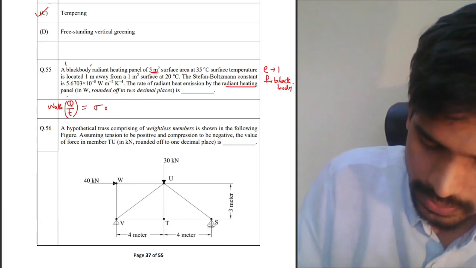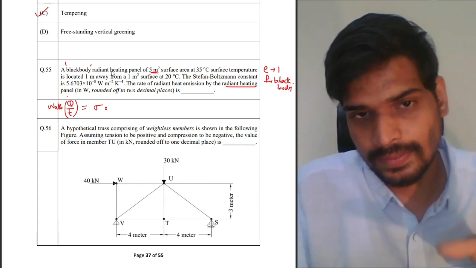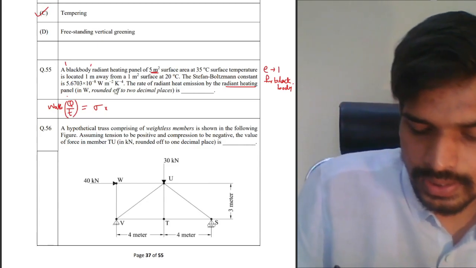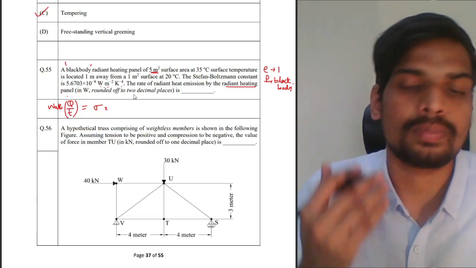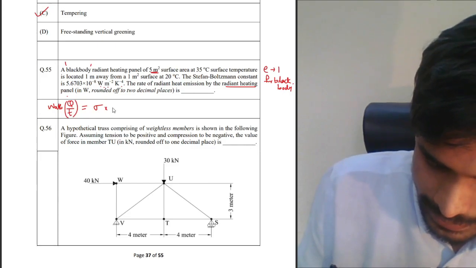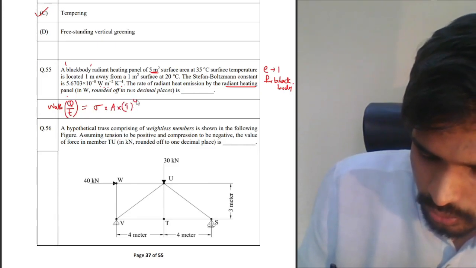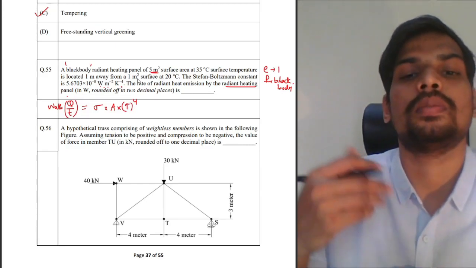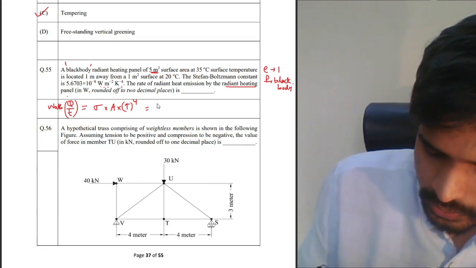So the formula for rate of heat transfer is sigma into... you can look into the units actually. If you don't know the concept, you can look into the units to get an understanding here. So Stefan Boltzmann constant is watt per square meter Kelvin to the power of 4, right? So sigma into area of the surface multiplied by temperature raised to the power of 4, Kelvin to the power of 4. You have to take the temperature in Kelvin again here. So let us do this.